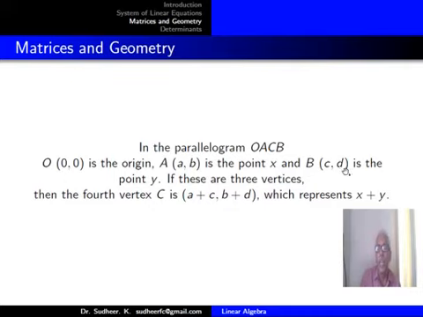And B (c, d) is the point y, and OB is the position vector representing the point y. Now if these are three vertices, then the fourth vertex C is the pair (a plus c, b plus d), which represents the vector sum x plus y in the vector space.